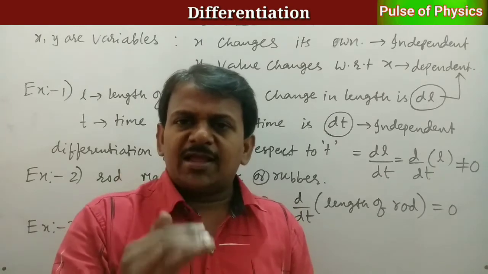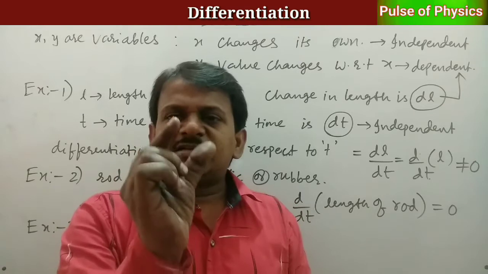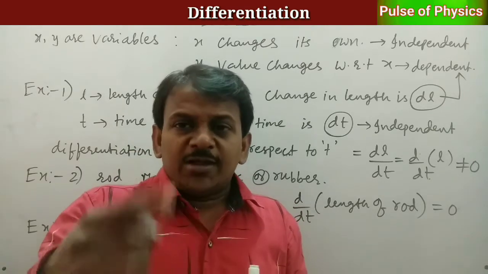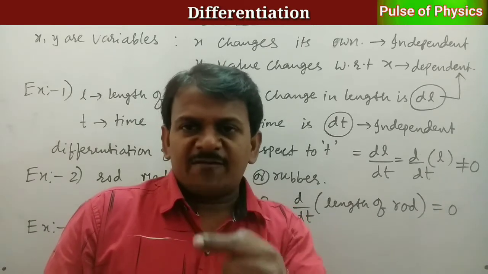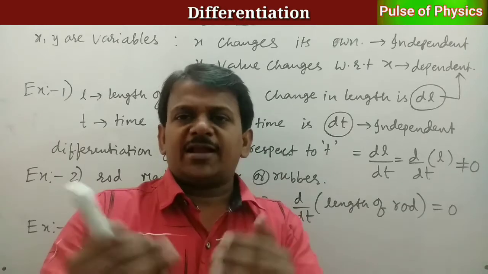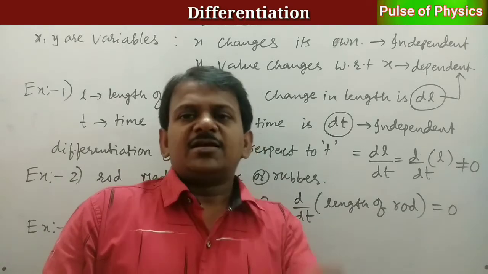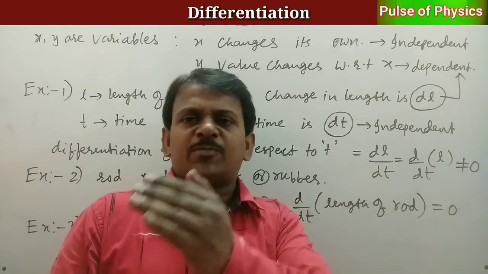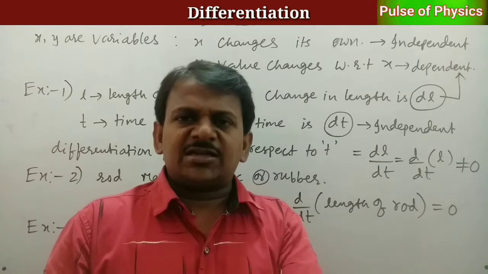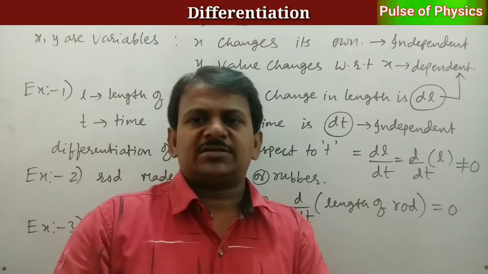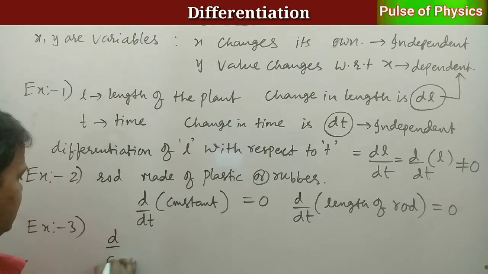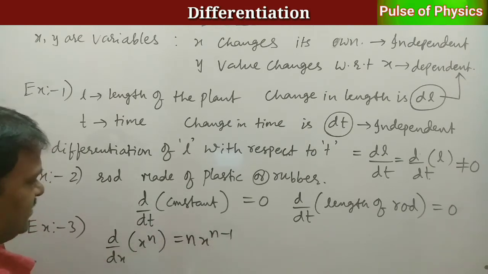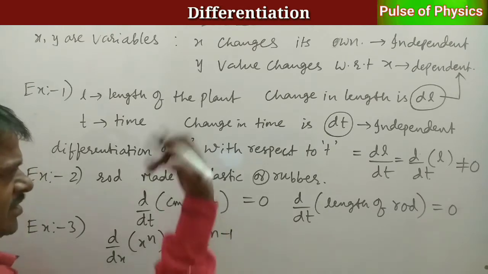Here, every time a layer is removed, its size decreases. By doing differentiation once, twice, thrice, its power decreases here. x power n becomes x power n minus 1. Next, second differentiation, it becomes x power n minus 2. Third differentiation, it becomes x power n minus 3. Like that. Here, d by dx of x power n, we will get n into x power n minus 1. We will discuss the proof in the next session.